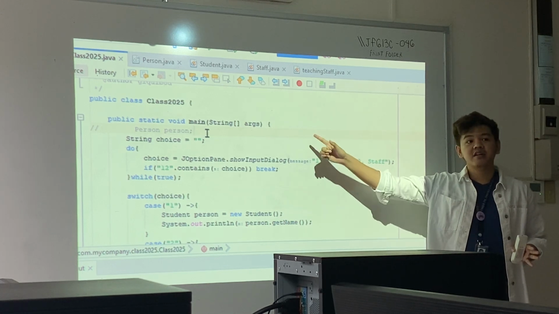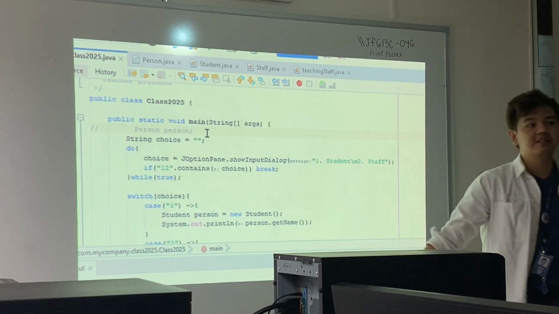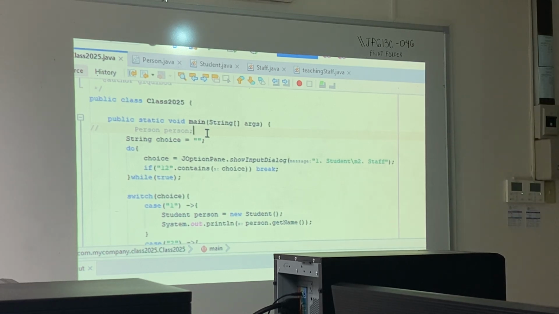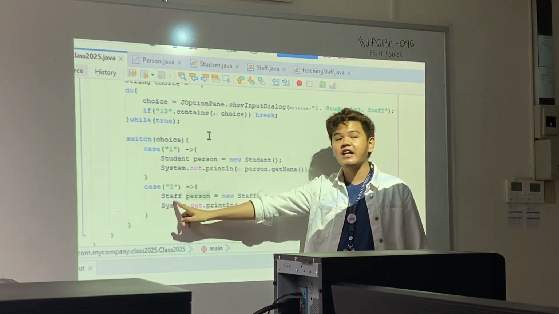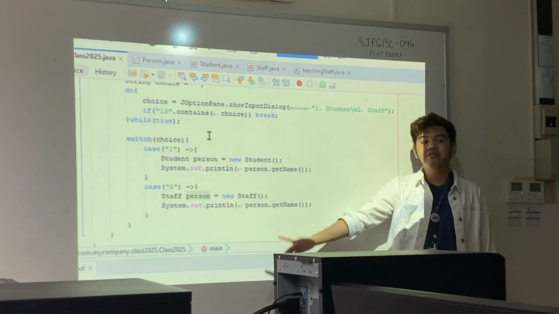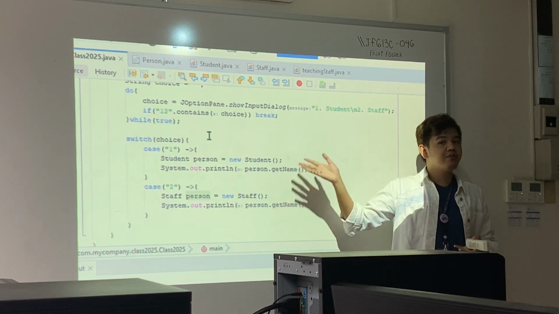And then later, that allotted space could be a student or a staff. But here, in this example, where we really guaranteed a student or a staff, kasi i-declare natin siya as student and staff, not person, we are now declaring two memory spaces allotted for this, and only one of them will be used, diba?